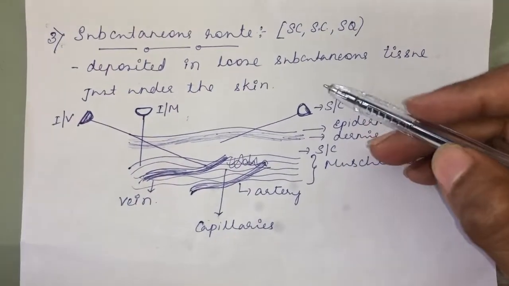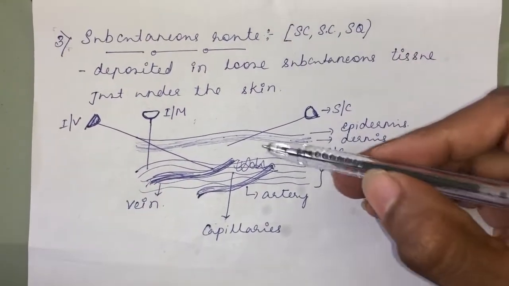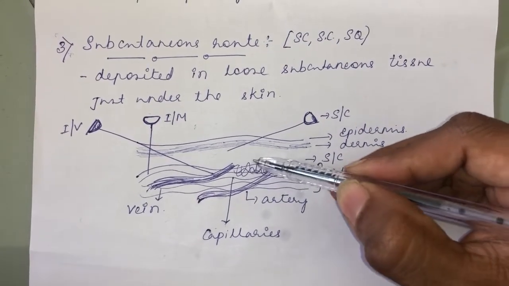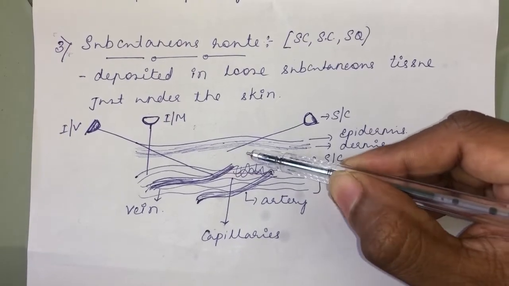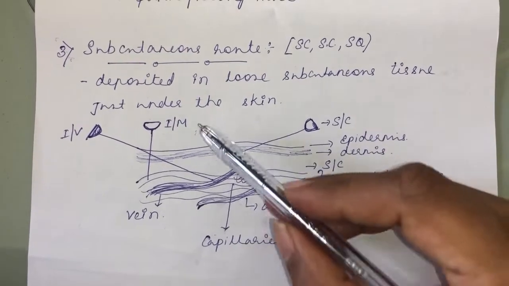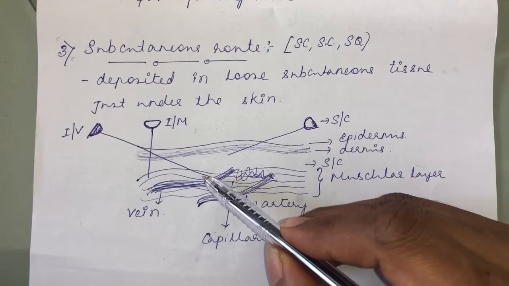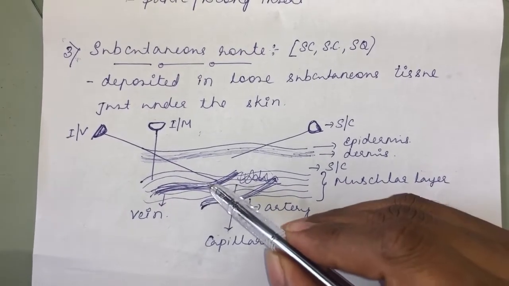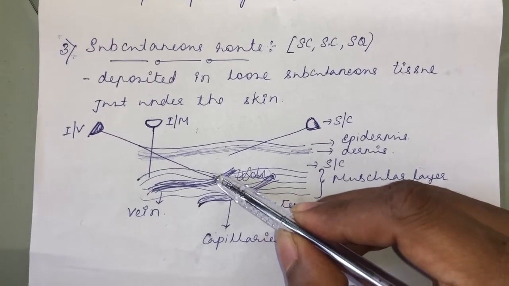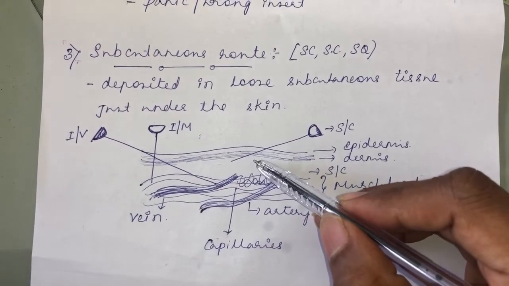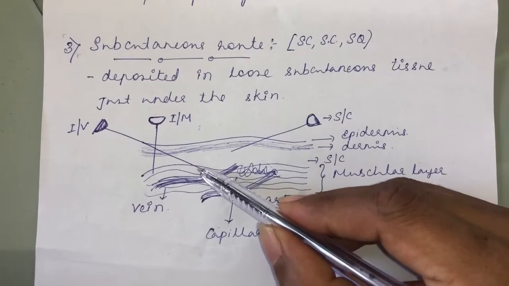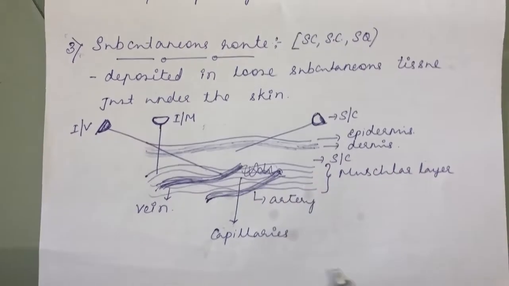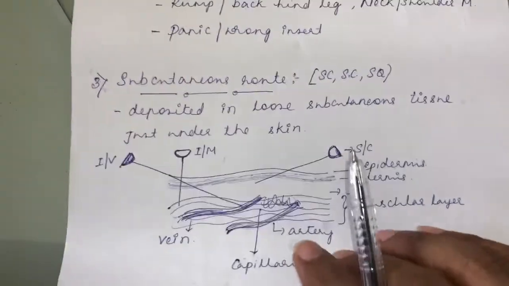So here, for the mode of absorption of the subcutaneous route, the drug has to pass through the muscular layer, then it has to enter the capillaries, then the drug will get absorbed into the capillaries. Whereas in the intramuscular route, from the muscular layer the drug will enter into the capillaries, so there is a fairly faster onset of action when you compare it with the subcutaneous route. Whereas with the vein, the drug directly enters the systemic circulation. No absorption is involved in the intravenous route.